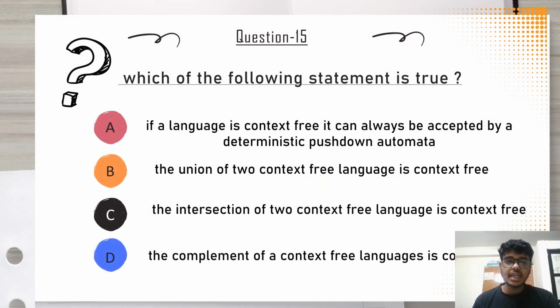Our question number 15 is, which of the following statements is true? Option A is, if a language is context free, it can always be accepted by a deterministic pushdown automata. Option B is, the union of two context free languages is always context free. Option C is, the intersection of two context-free languages is context-free. And the last option is, the complement of a context-free language is context-free. So out of these four options, we have to find out which option has a true value.